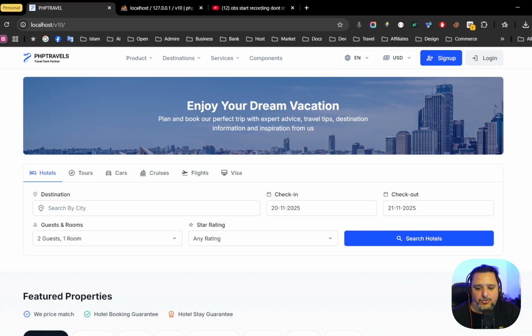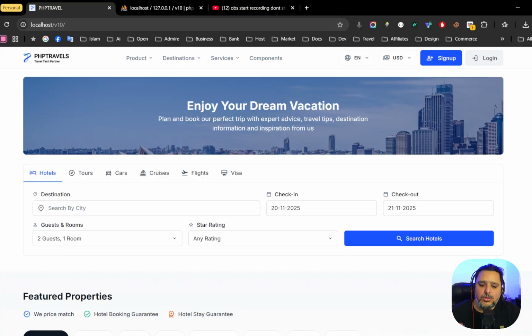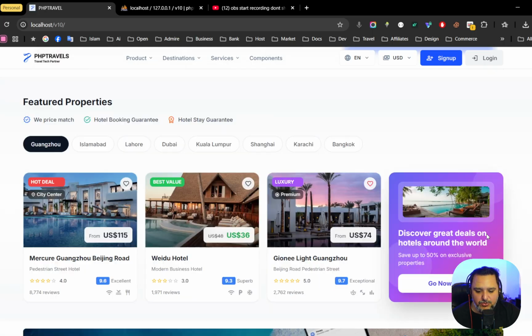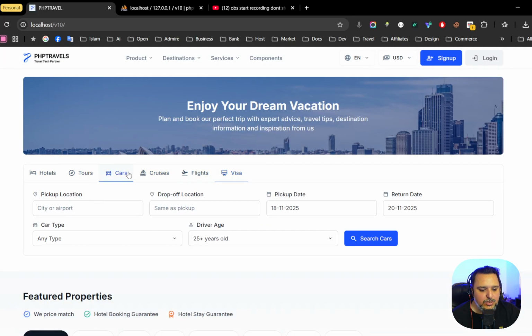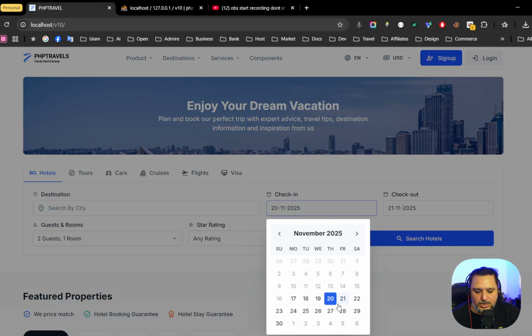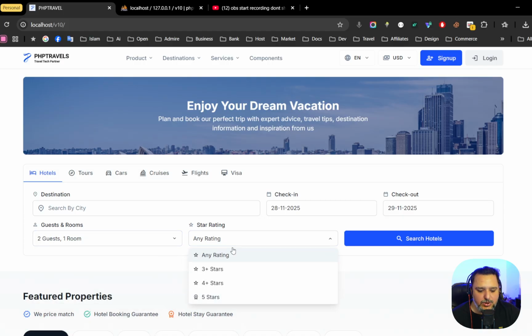So this is the first look of our product, PHPTRAVELS version 10. This is how it looks. We are still definitely working on improvements. There are so many things that are going to be shown, like flights and tours. Right now we just have the featured hotels. And this is the search type, the casual one. Before, we were using Bootstrap and custom CSS, now we are using purely Tailwind. And these are the components we have, for example, the input, the date selection, the travelers information, and the star rating.